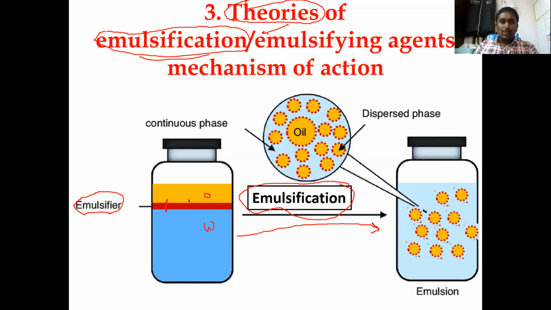When you add two immiscible liquids, what is the meaning of immiscible liquids? They are not going to mix at any proportion. So liquids are of three types: one is miscible, one is partially miscible, and one is immiscible.